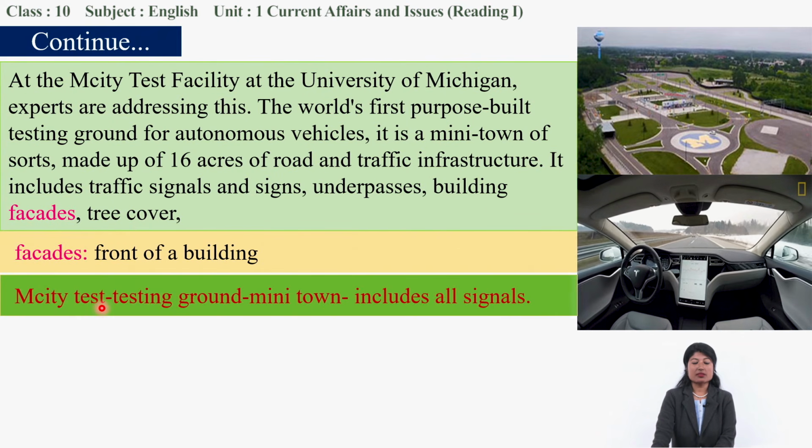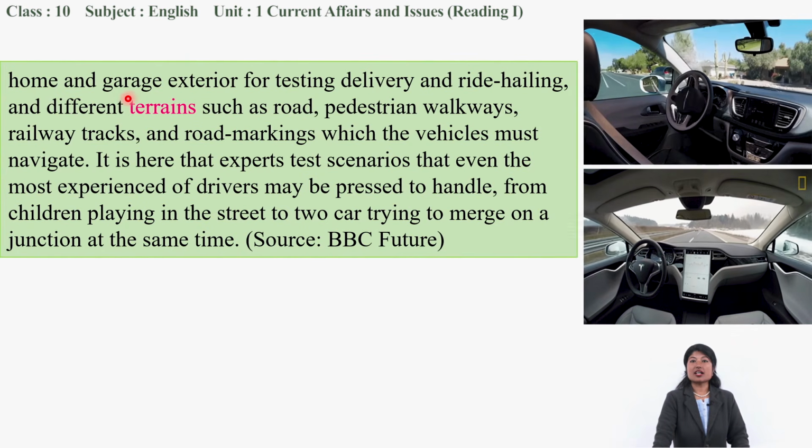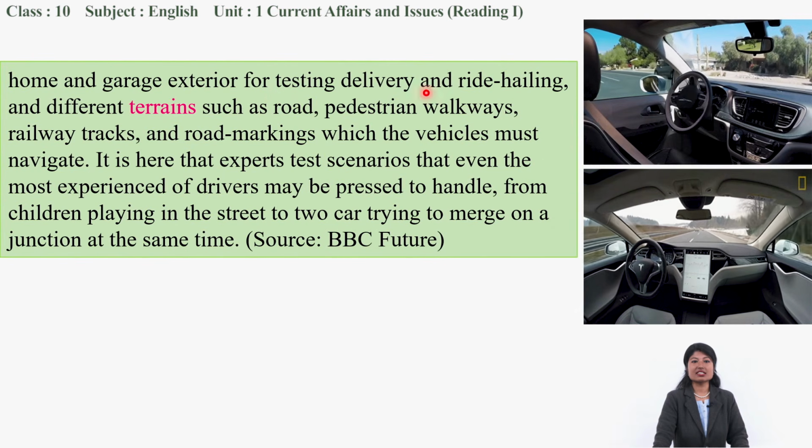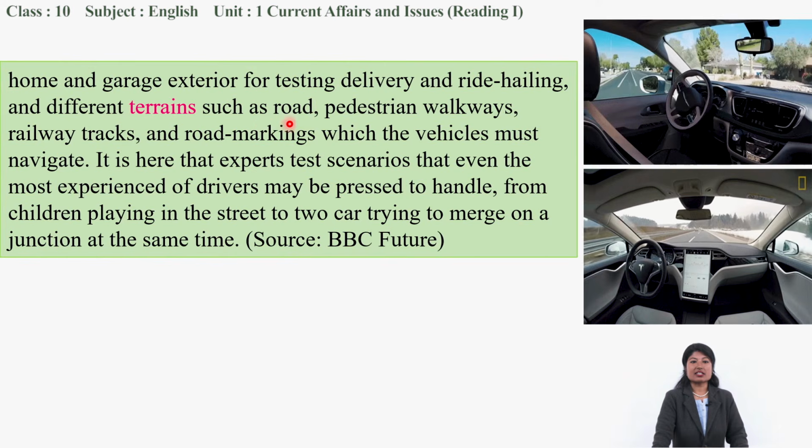So the MCT testing ground is there to test this kind of driverless car at the University of Michigan, and that includes traffic signals even. Home and garage, pronounced as garage. Exterior for testing delivery and ride hailing, and different terrains such as roads.